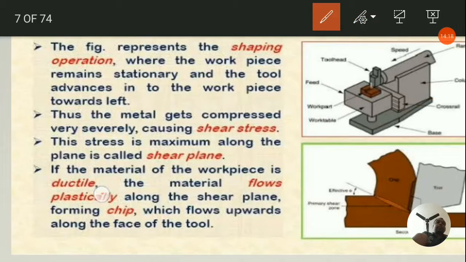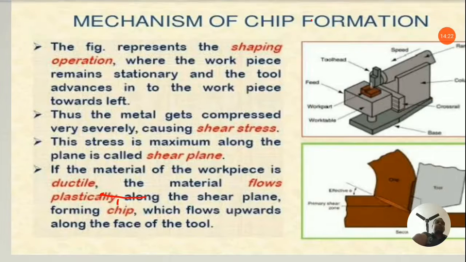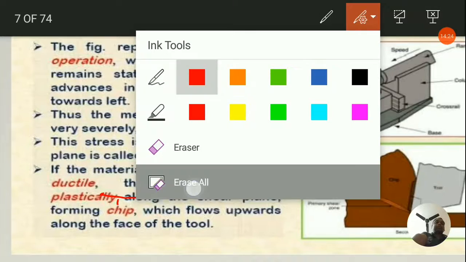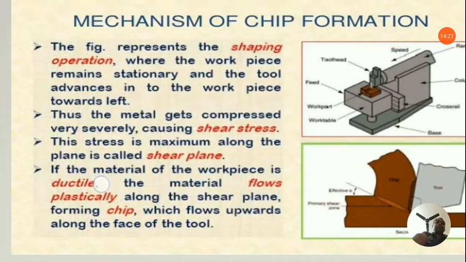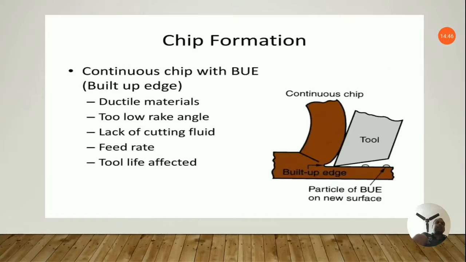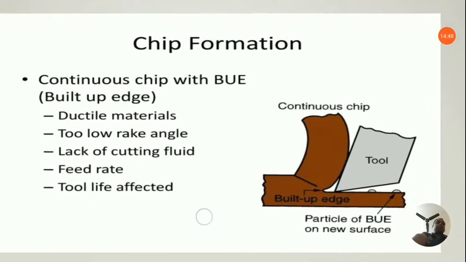Now thus the metal gets compressed very severely, causing shear stress. This stress is maximum along the plane known as the shear plane. And if the material of the workpiece is ductile, the material flows plastically along the shear plane, forming the chip which flows upwards along the face of the tool as well. Next is your chip formation.